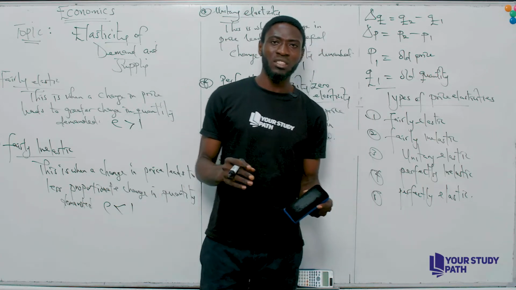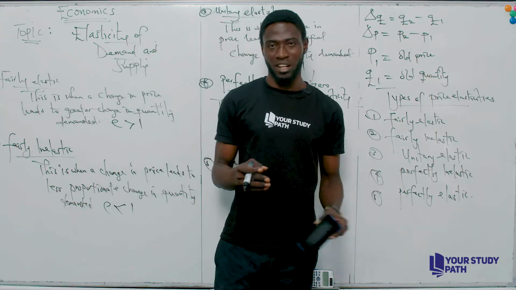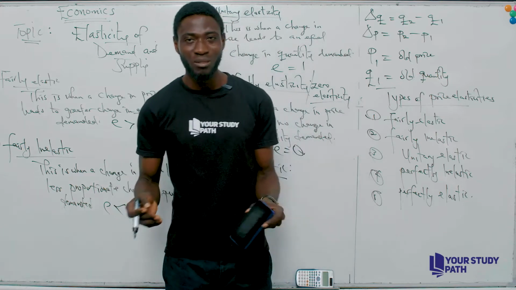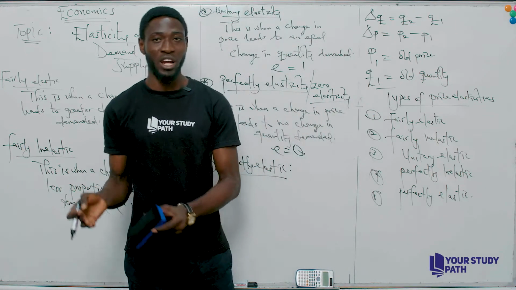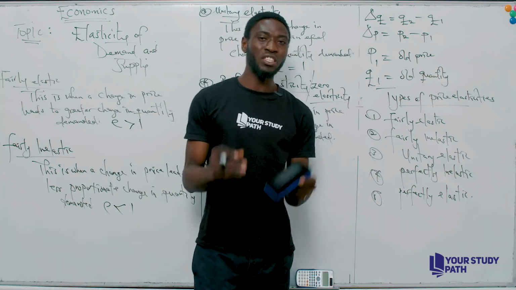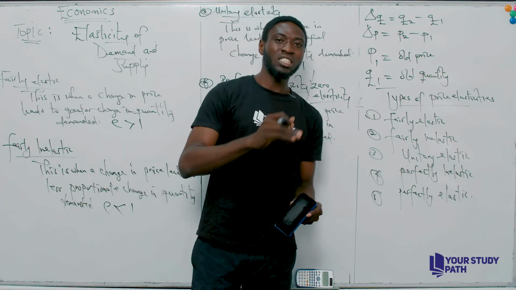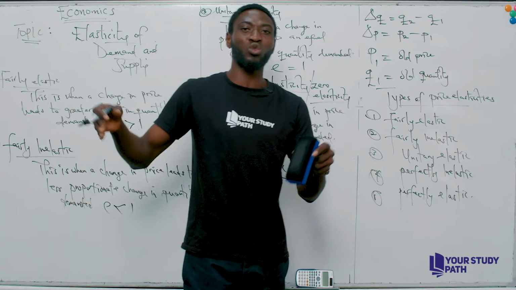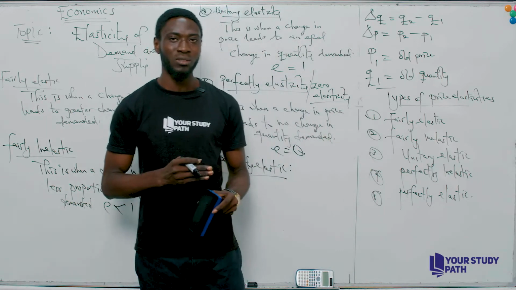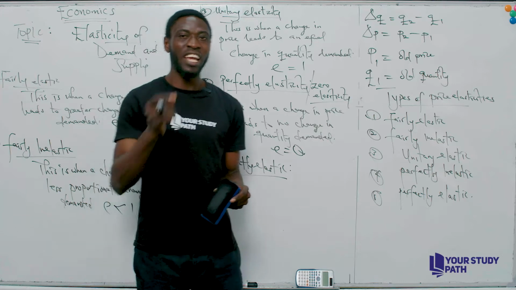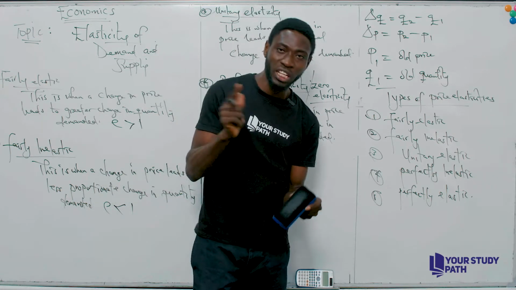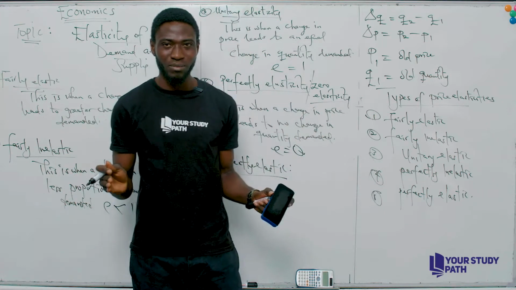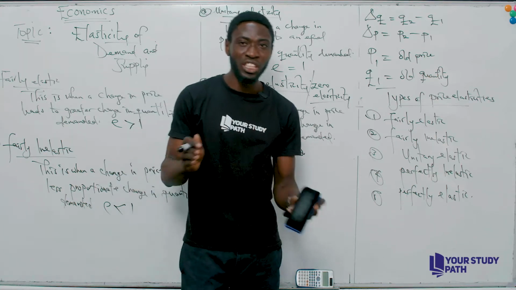observe that the price, maybe you bought it last week for, let's say, 10 naira, and you went to the market and you observe there is a change in price, let's say 2%. Maybe the commodity is now being sold for 12 naira. Now, the reaction of individuals to that price change will be that the quantity demanded will shift to the extent that it will be very difficult to bring back demand or to control demand back to buy that product. So what they are trying to tell us is that with a small change in price, or even no change at all, demand can change at any time, whether there is change or no change.